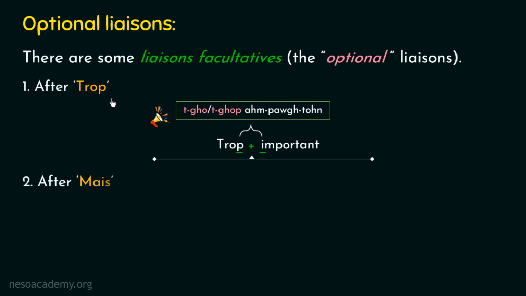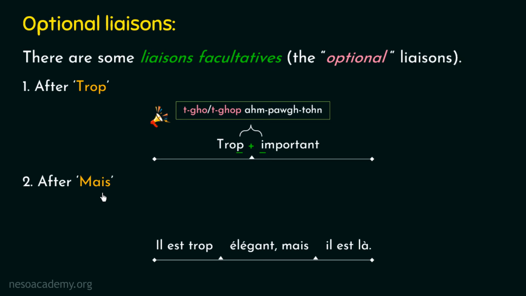Now let's move on to the second case of optional liaison, that is after the French word mais. I am repeating it again: mais. According to this case, whenever this French word satisfies the conditions of the liaison, then the liaison will be optional. Now let's take an example to understand this case in a better way. So here we have our example. In this example, if you observe carefully, you will find that the liaison can be applicable between these two French words and also between these two French words, right? So let's talk about them one by one.